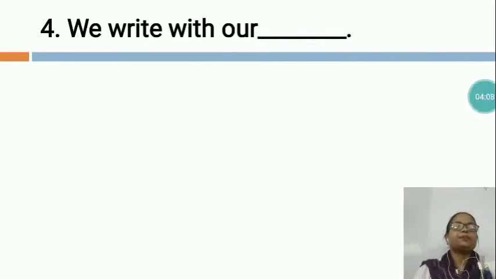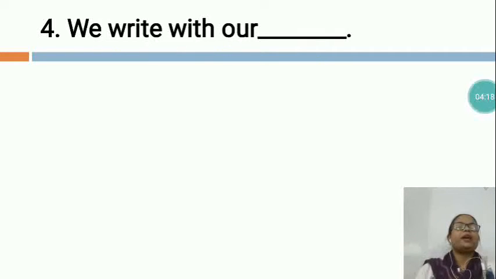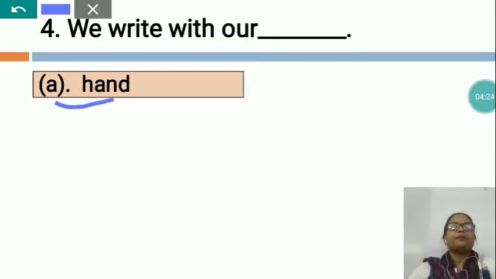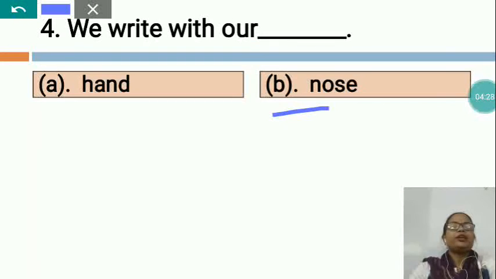Now, the next is: We write with our dash. You can see option A, hand. Now, option B, nose.